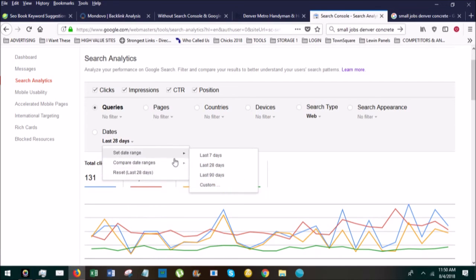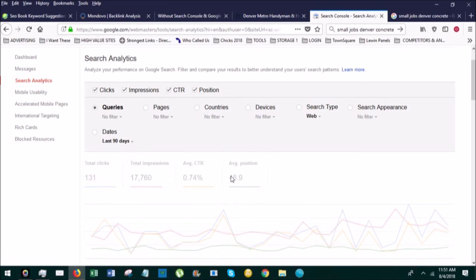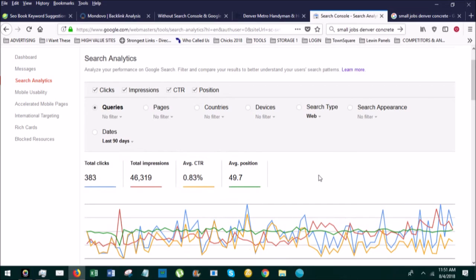Like I said, it's actually quite interesting once you have this set up for a long period of time. It will collect data over that period of time. I can tell you over the last 90 days I have not really built too many pages. Maybe I've built a couple of pages, but really the majority of the pages of the website were actually built way back 9 months ago. So it really took me about 1 year to show up on the first page of Google for Arvada Handyman. I couldn't tell you how many videos, how many pictures. It really just started throwing up content, and it just kind of happened one day.